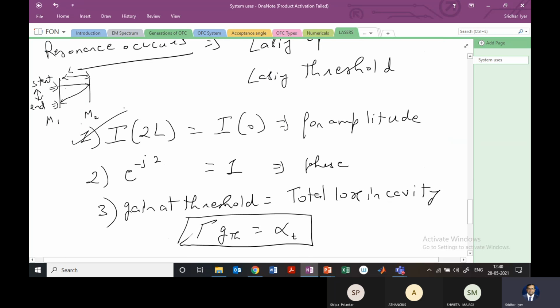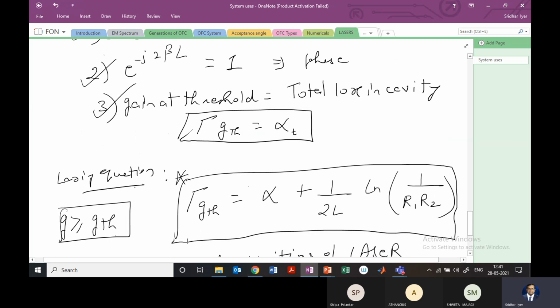Okay, so we need to remember when the lasing occurs and what the conditions for the laser are. One is for the amplitude, when the intensity after the total covered distance will be equal to that of the initial level. And the second is when you have e raised to minus j 2 beta L, the total phase, equal to 1. And the third is when the gain at threshold is equal to the loss in the cavity, when the gain completely compensates for the loss. Okay. So this is the lasing equation that we have.